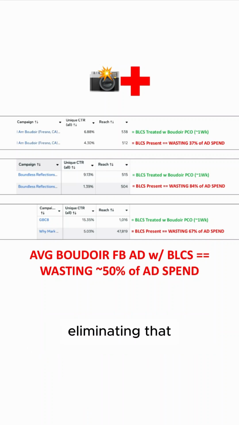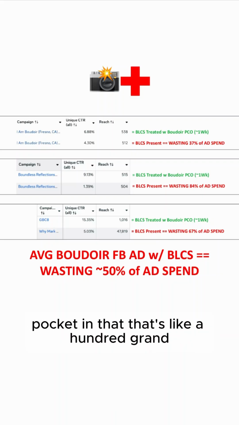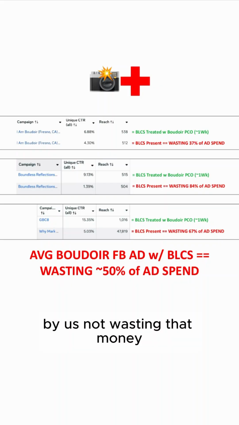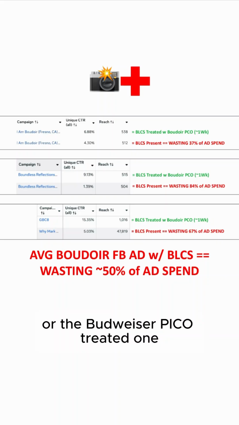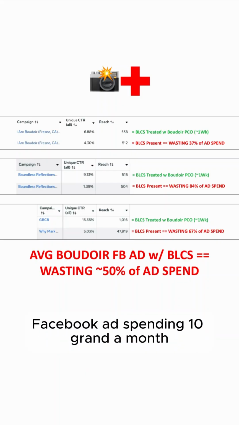So what are we doing here? Eliminating that $8,400 a month of wasted ad spend, pocketing that. That's like a 100K bonus that we found by not wasting that money and spending $1,600 a month with the Boudoir Pico treated ad. We're getting our ad into the same number of women's brains as the original Boudoir Facebook ad spending 10 grand a month.